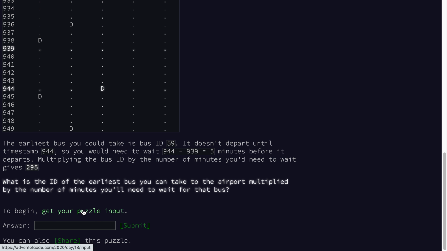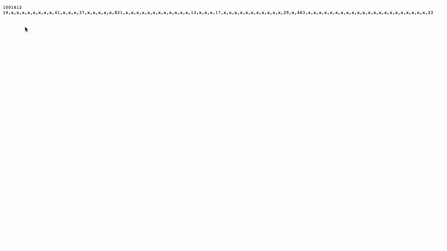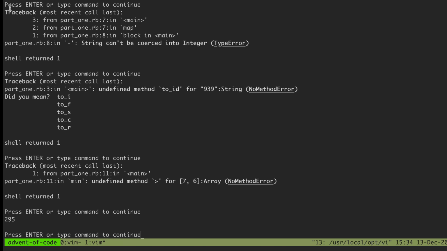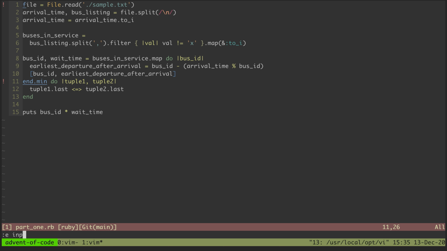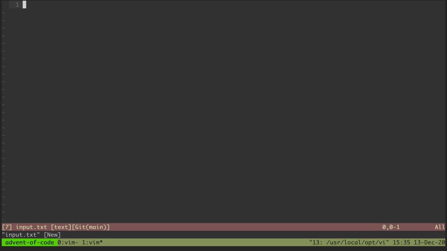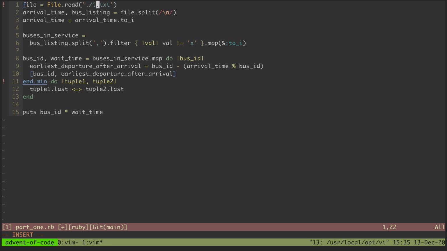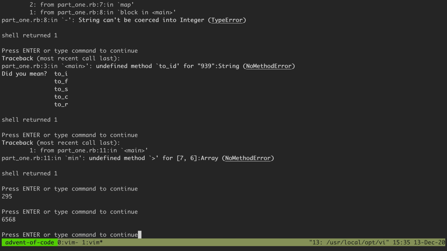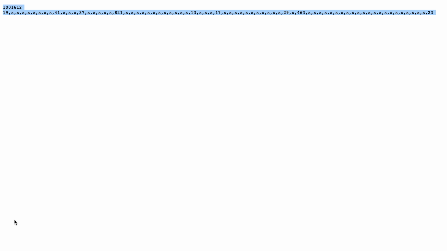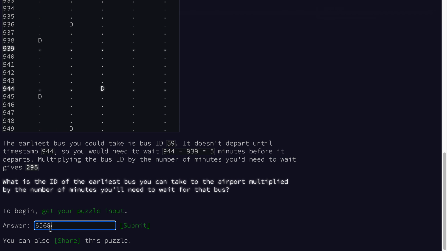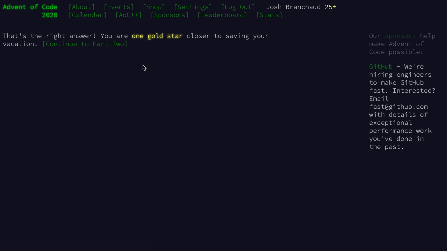So let's give this a try with the full puzzle input. Do a command A to copy that. We'll bring it over here and we'll create an input.txt. There, that's pasted in. We'll save, jump back over here and read in that file instead. And let's see if we have an answer to part 1. 6568. Okay. All right, 6568 is going to get us a gold star.